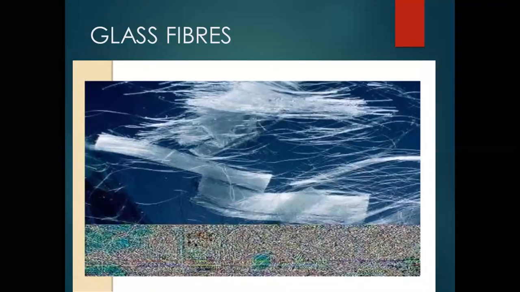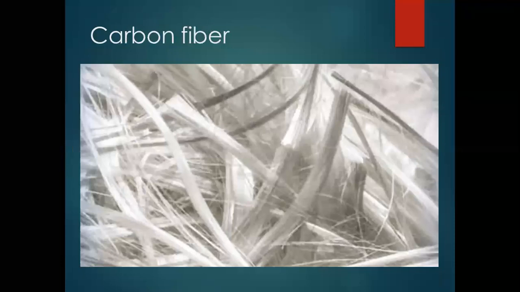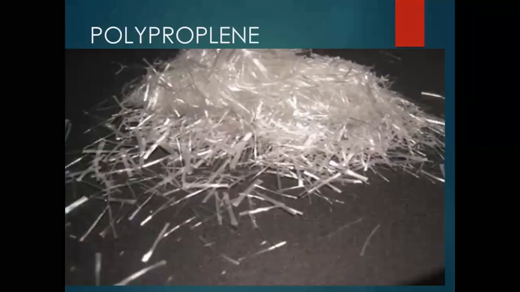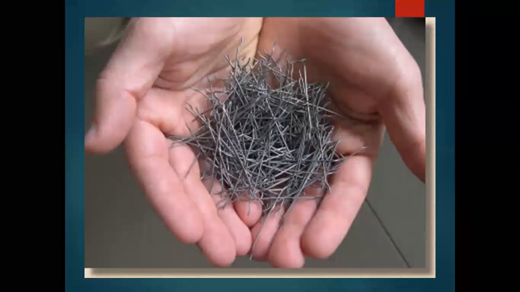These are the glass fibers used in the concrete, carbon fibers, polymer fibers. These are the steel fibers you can see.